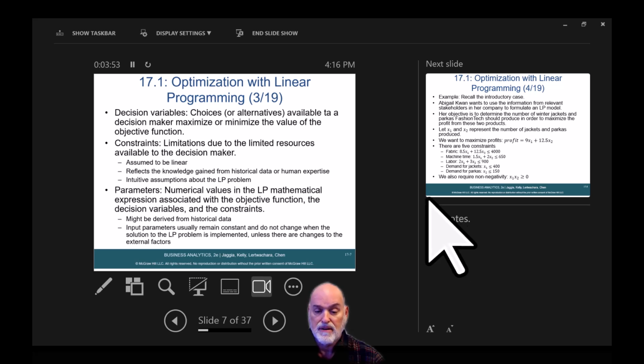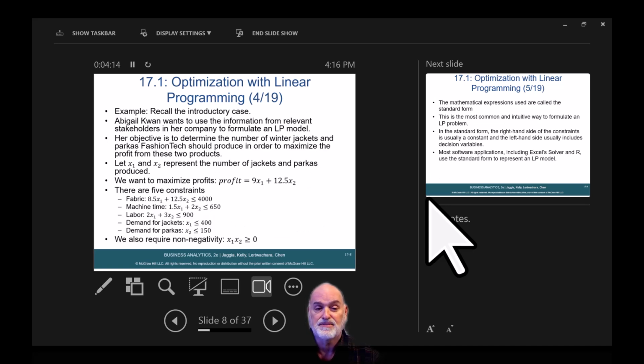Parameters: numerical values in the LP mathematical expression associated with the objective function, the decision variables, and the constraints. It might be derived from historical data, and input parameters usually remain constant and do not change when the solution to the LP problem is implemented, unless there are changes to the external factors.